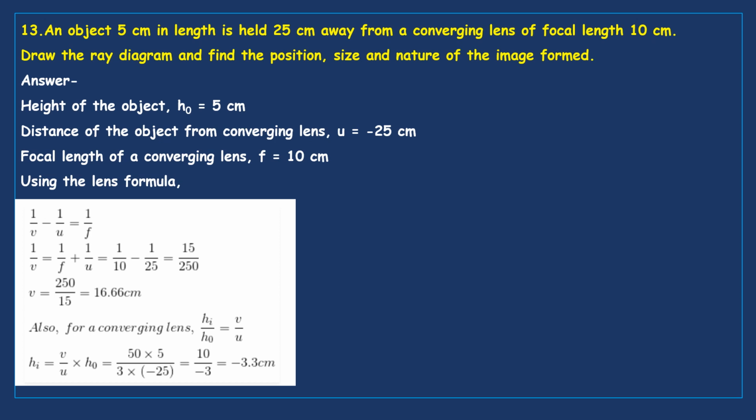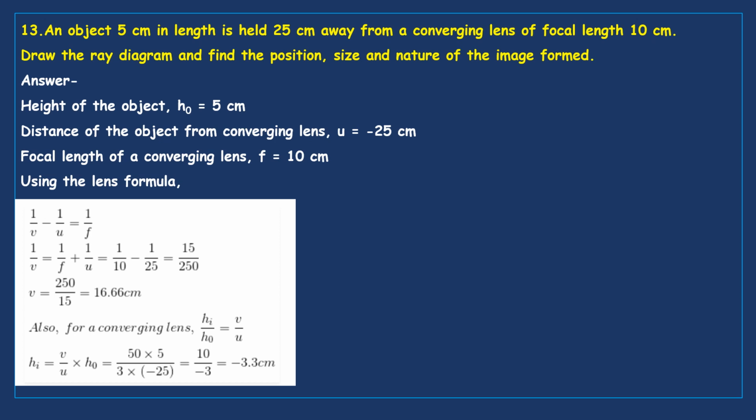If you substitute all these values here, 50 into 5 upon 3 into minus 25, you will get 10 by minus 3, and finally you get minus 3.3 centimeter. Height of image is minus 3.3 centimeter. Since it is real and inverted, image will be formed below principal axis. So we got height of image also here.